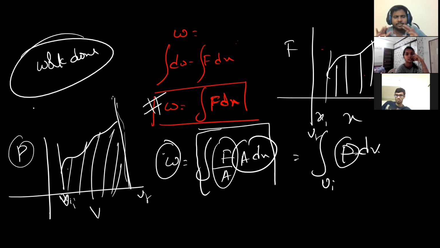So in physics, any formula which involves integration and differentiation: differentiation is nothing but the slope of the graph. dx by dt means xt graph slope, dv by dt means vt graph slope, dA by dt means at graph slope. So that gives you slope, and integration of v dt will give you VT graph area, a dt will give you AT graph area, F dt will give you FT graph area. Got it? Yes, sir. So these are golden rules.